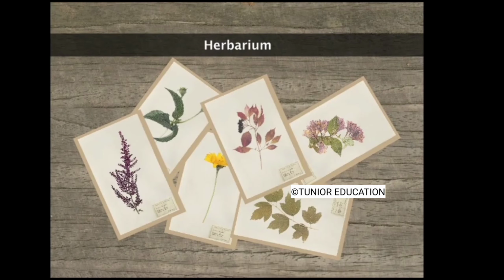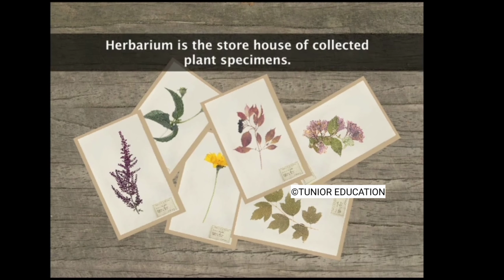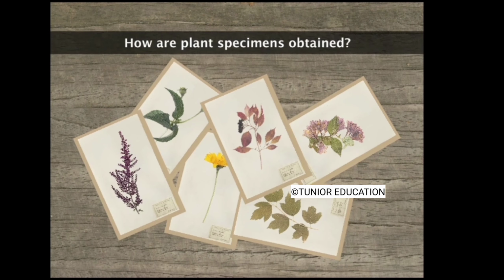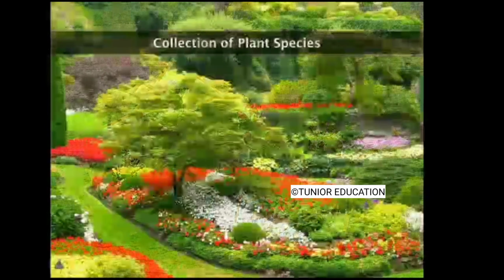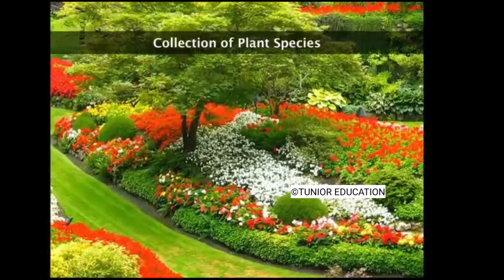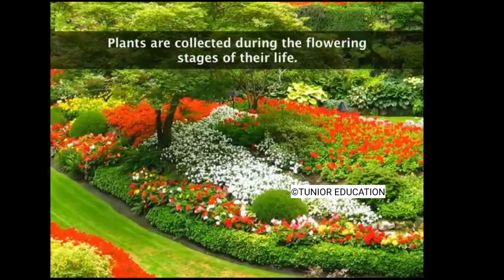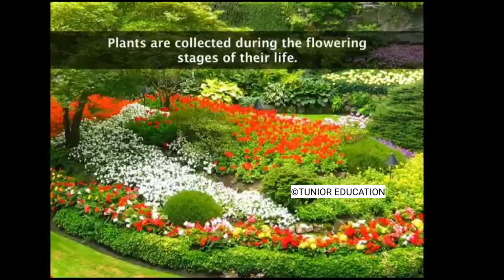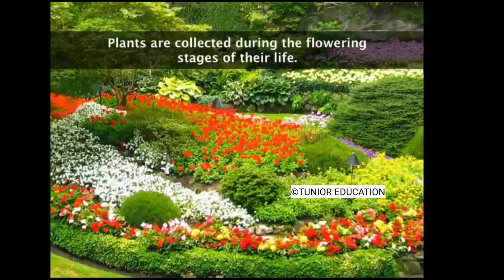Herbarium, Hortus siccus, is a collection of plants that usually have been pressed, dried, and mounted on sheets. How are these specimens obtained? The plant species to be preserved is first collected through extensive field study. It is absolutely essential that plants are collected during the flowering stages of their life cycle because they can be easily identified at this stage.